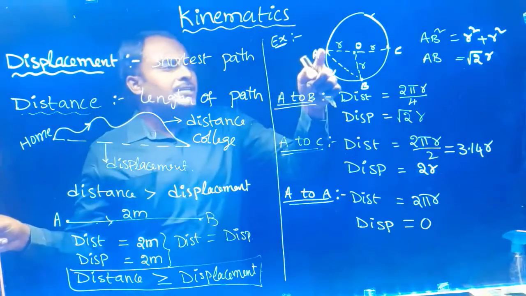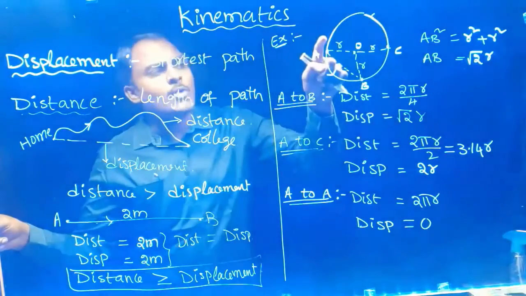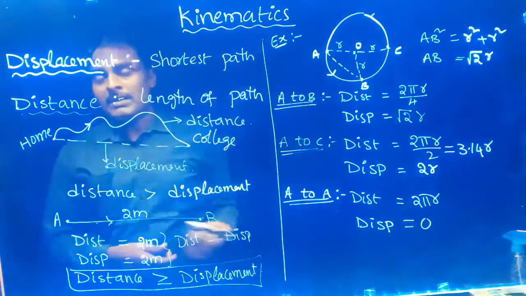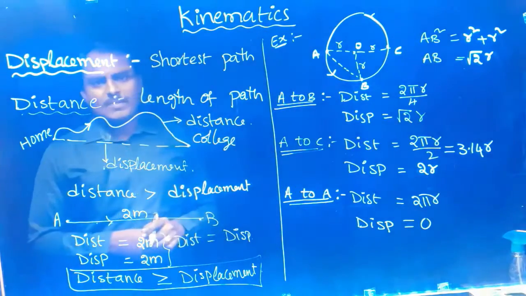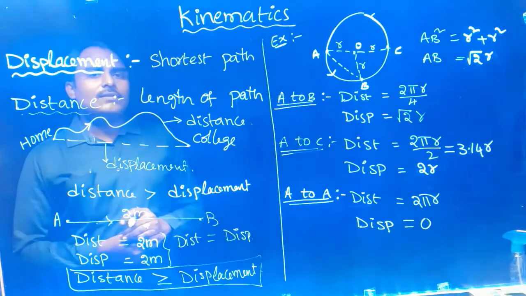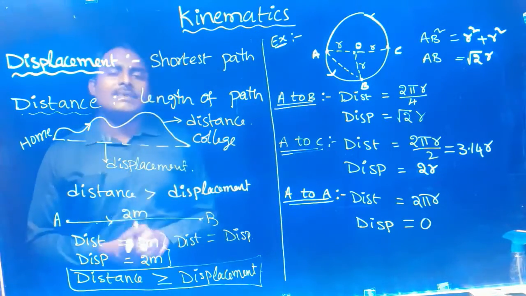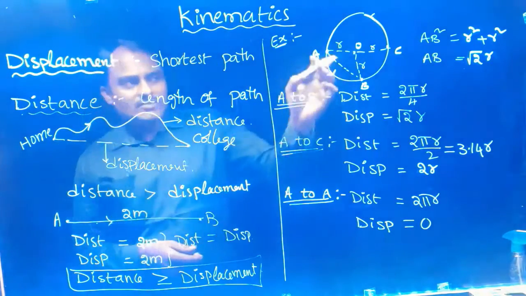So in A to A, one round it traveled 2 pi r. If it completes one more round, so first 2 pi r, next 2 pi r, 4 pi r. So the distance keeps on increasing, but displacement doesn't keep on increasing. It increases, again decreases back to 0. So it depends on the case in our circular motion.